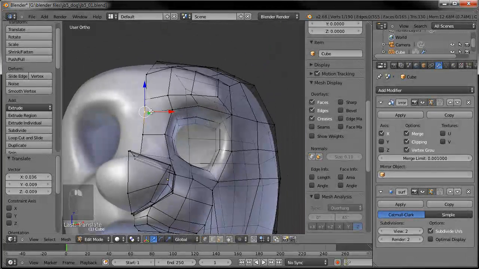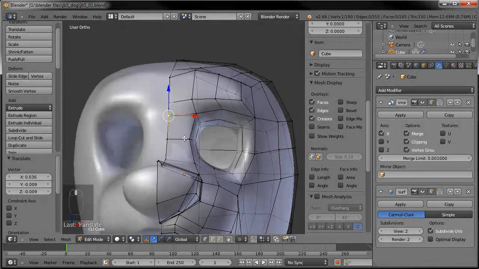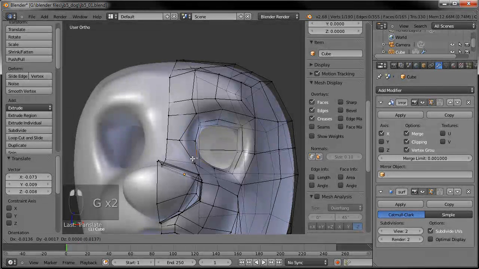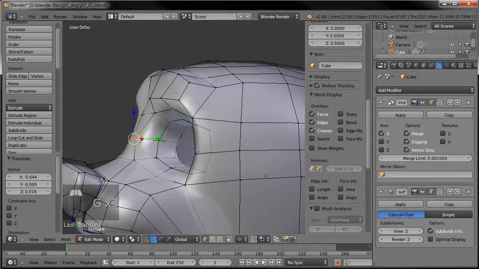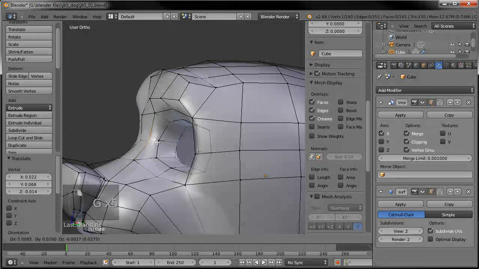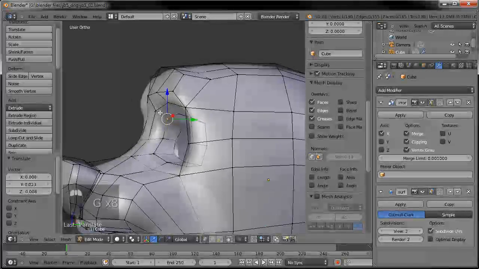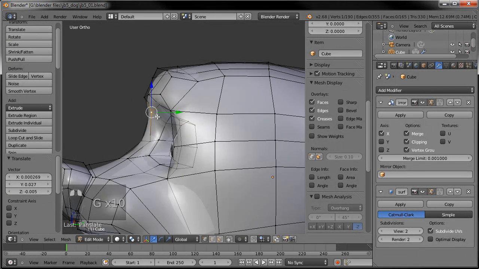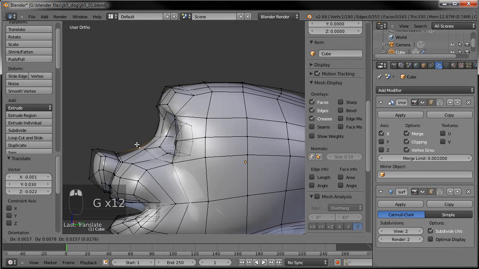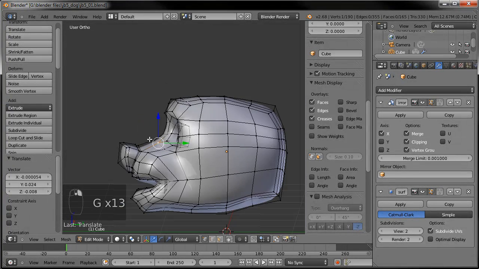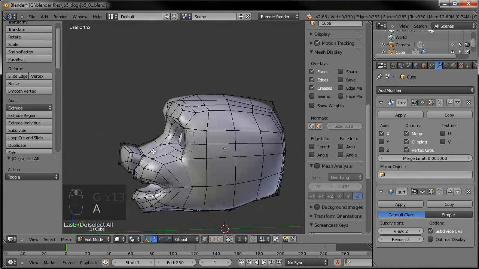And let's drag what would be the bridge of the nose. Let's make that a little smaller. Slope it inwards a little bit further. Okay.